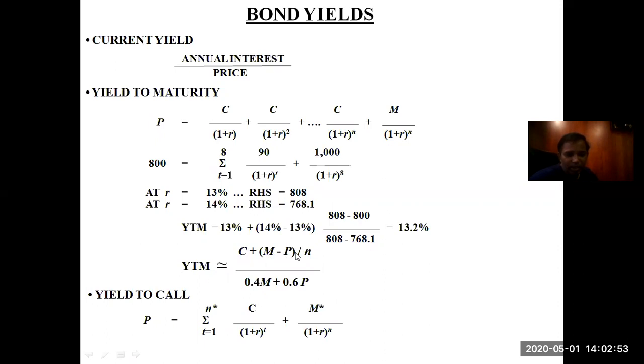C plus (M minus P) divided by N, where C is the coupon, M is the maturity value, and P is the price, divided by N. So it is an averaging of this value, the whole divided by 0.4 M plus 0.6 P. So this is your yield to maturity, in short known as YTM. Then yield to call is somewhat like what we calculated right now, but M here is for that respective period only, and not for the entire period of a given time frame.